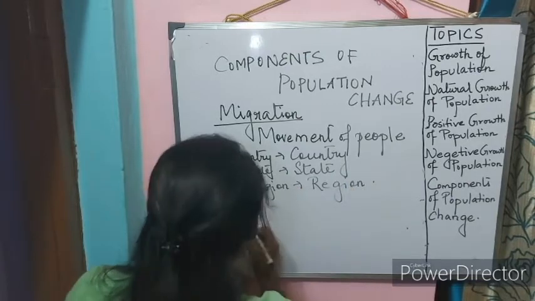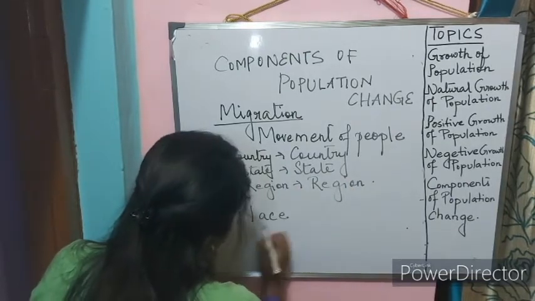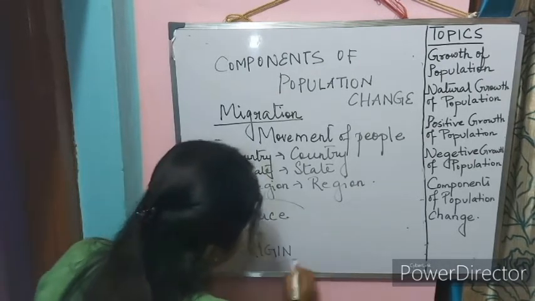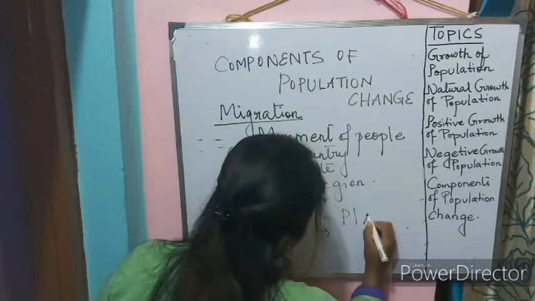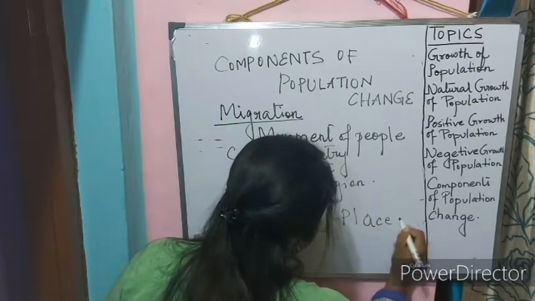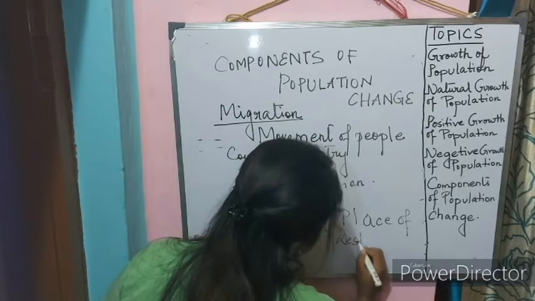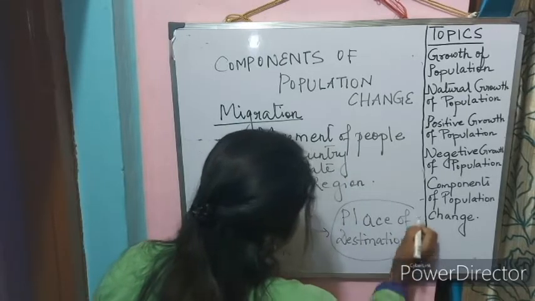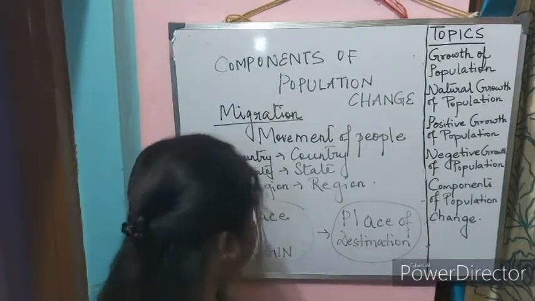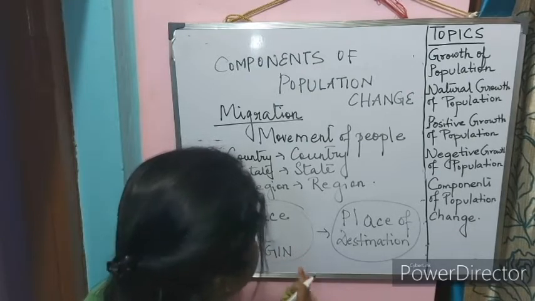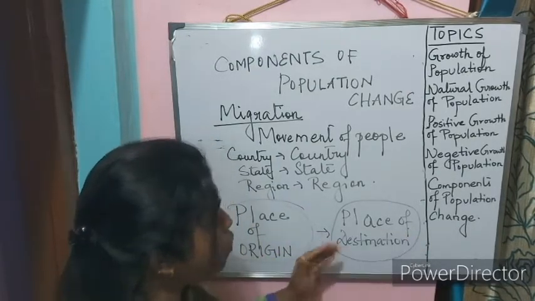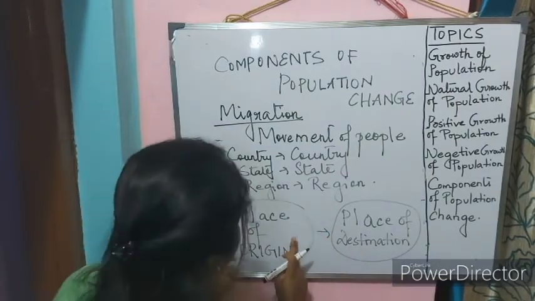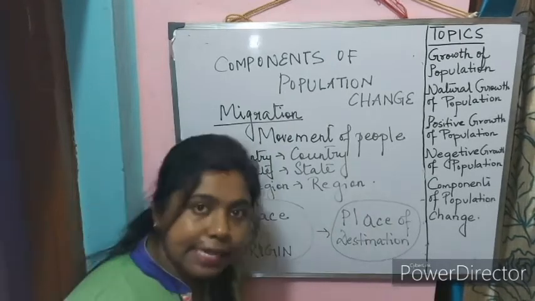The people move from the place of origin to the place of destination. Now, what is the place of origin? That means the place where the person belongs to, and place of destination means the place where the person wants to migrate. Okay, so migration means the movement of people from the place of origin to the place of destination.